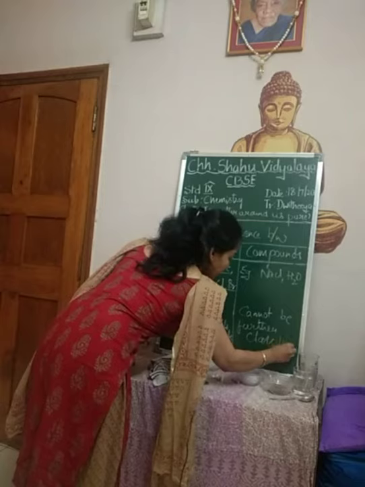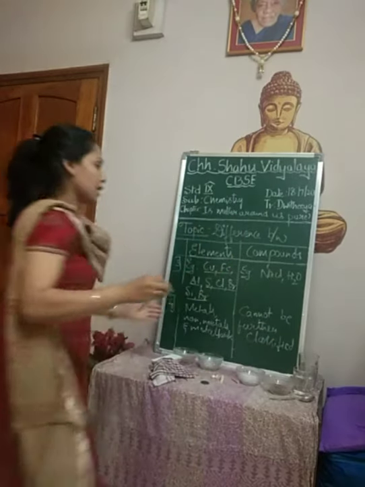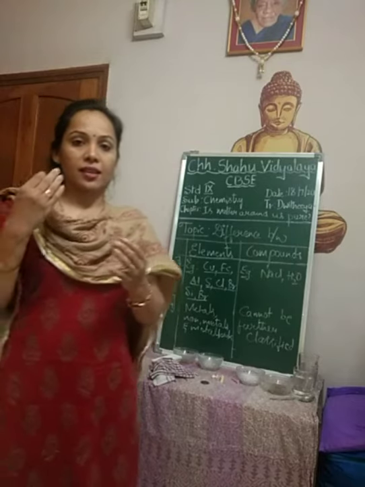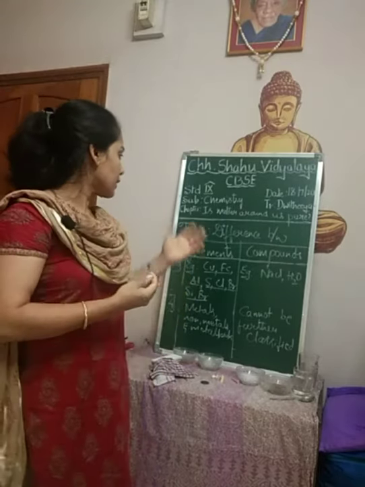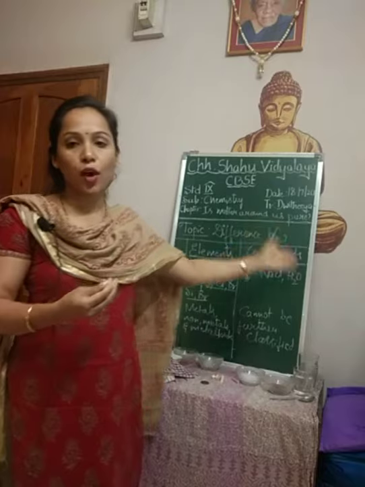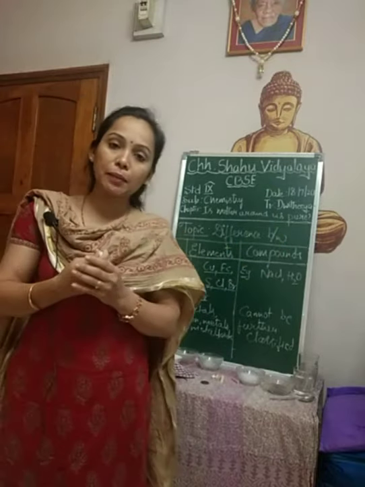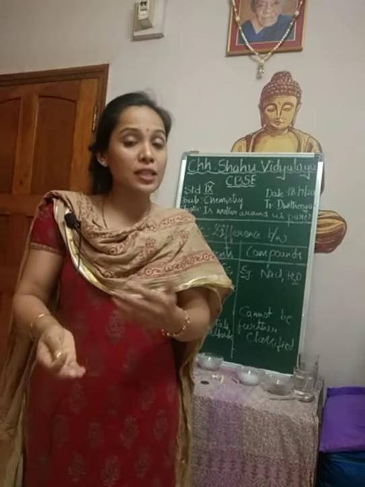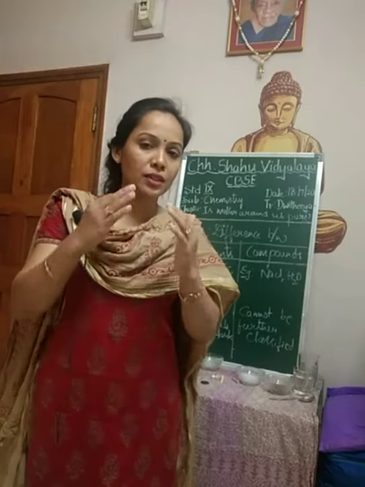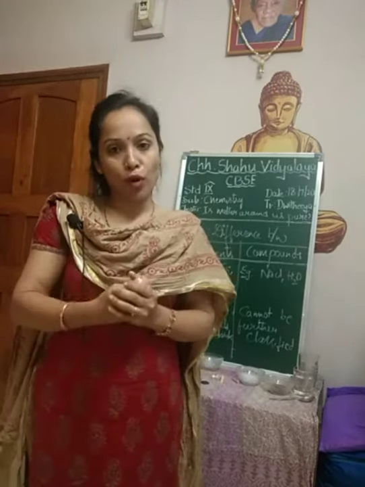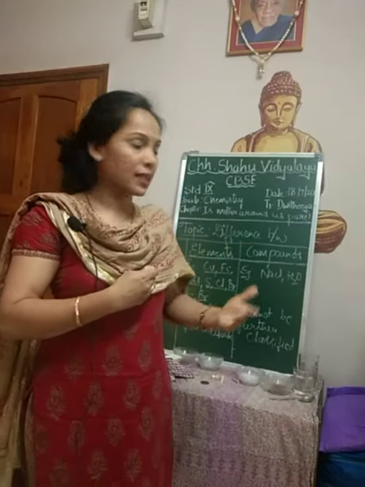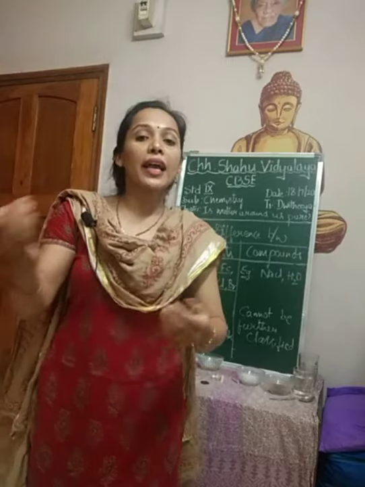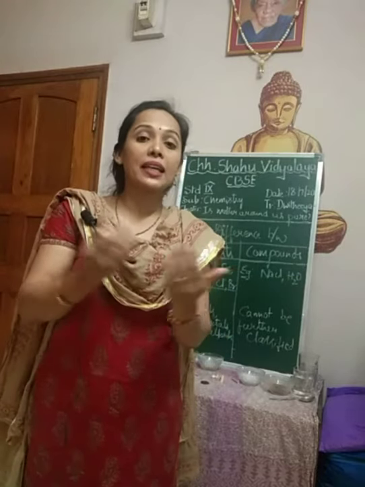So, these are the differences between elements and compounds that we can list. That is today's session all about. The first difference is that elements cannot be further divided into simpler substances because they are themselves the simplest indivisible particles, whereas compounds are made up of two or more elements which are chemically combined.